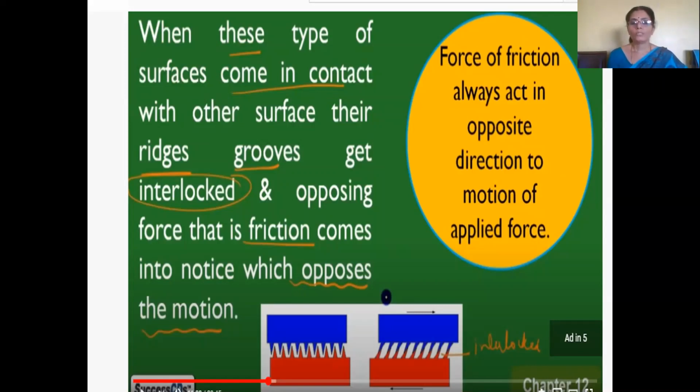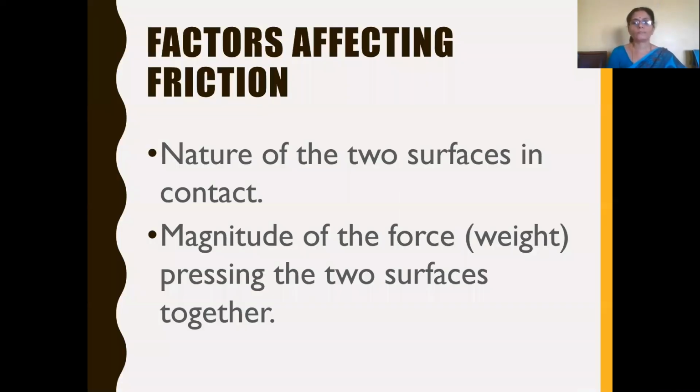So the opposing force, which we call frictional force, comes in between, and because of that frictional force, it opposes the motion, so the object stops moving. So the force of friction always acts in the opposite direction to the motion of the applied force.